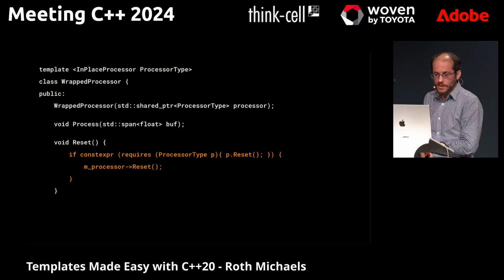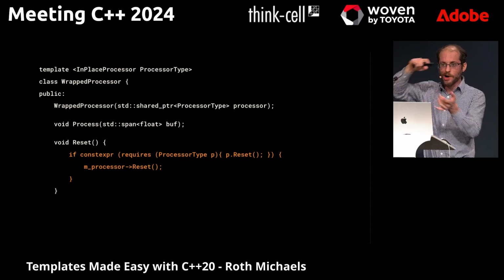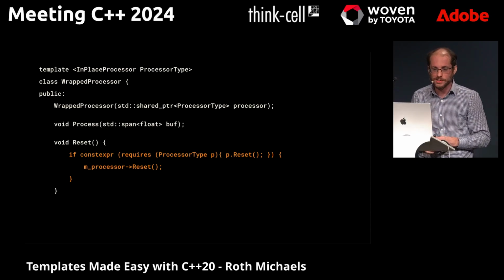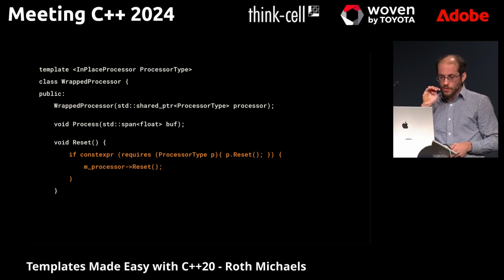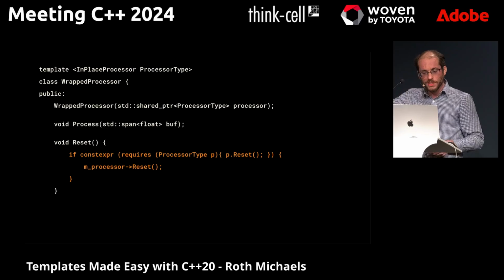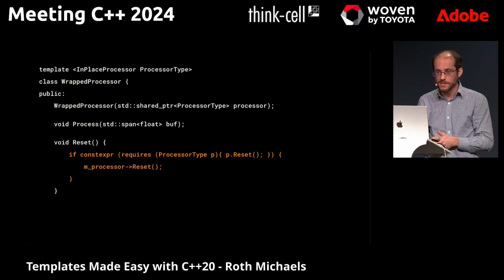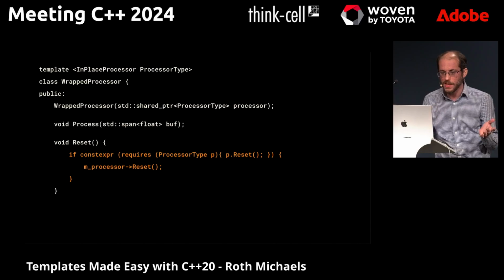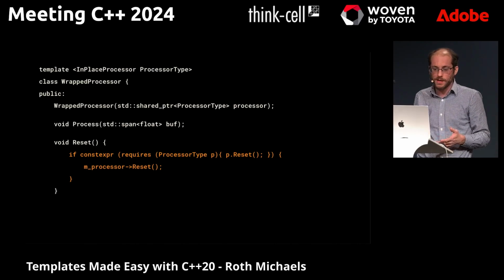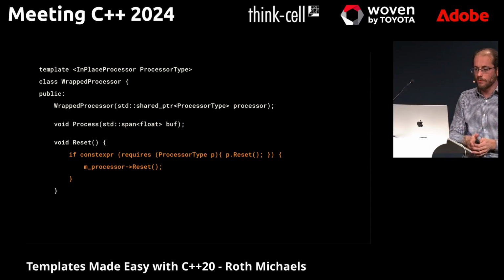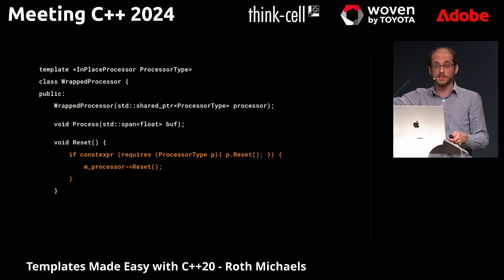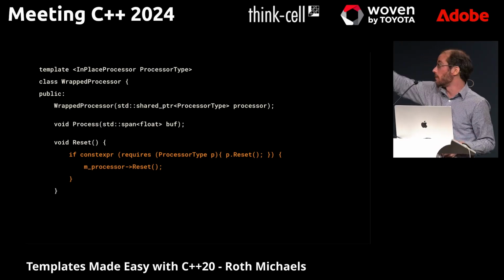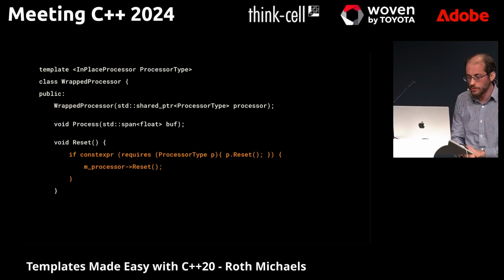I really like this trick of using if constexpr to make some code disappear if it's not going to be valid. So in this example, I'm saying at compile time, if this is true, that I can use one of these requires expressions to say, okay, assuming some processor type P, I want to be able to call P reset on it. If that requirement is valid, then the if constexpr will be true, that code will exist, and I can call reset. If I put in the inverse processor, I can't call reset on that, and then reset will just have an empty body, and we've solved the problem.